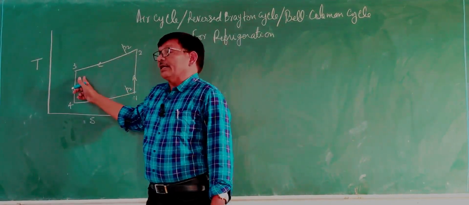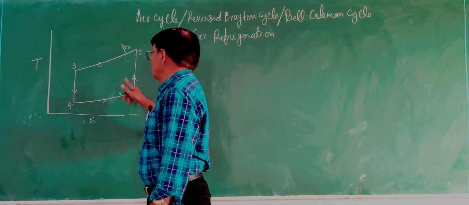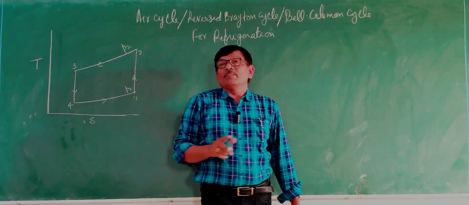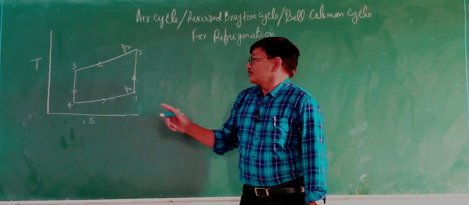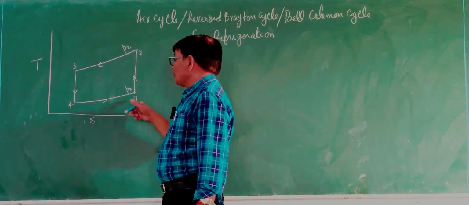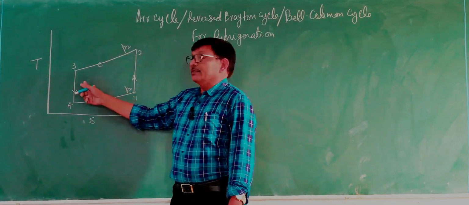Process 2-3 is a condensation process in which pressure remains constant, P2 remains constant, and process 3-4 is a reversible adiabatic process. And process 4-1 is an evaporation process. This is not isenthalpic but isentropic.